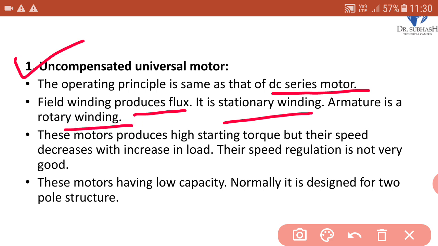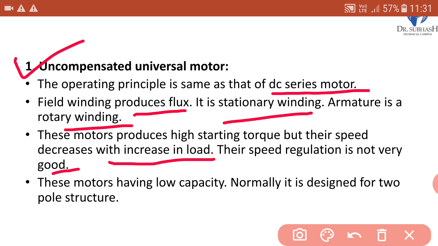So we know that the field winding is stationary and the armature winding is rotating in nature. This motor produces high starting torque, but its speed decreases with increasing load. Their speed regulation is not very good in the case of the uncompensated universal motor.